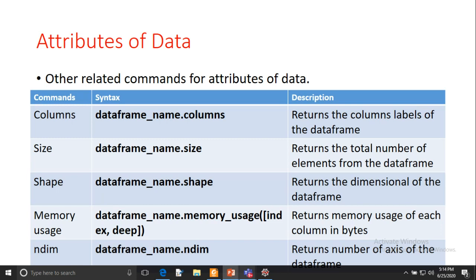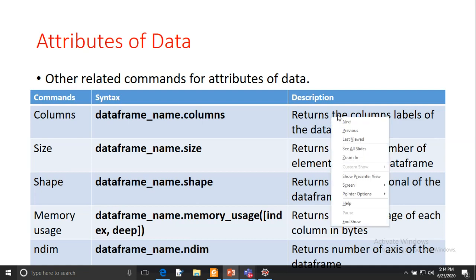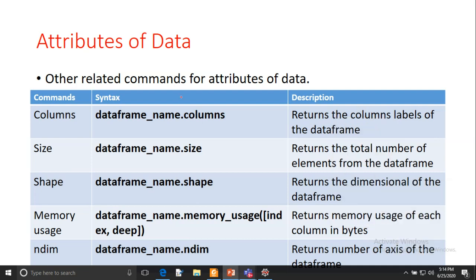We also have some other commands to access the attributes of the data. If you want to access the columns of the data frame, you can use the columns keyword. The syntax is the data frame name dot columns, and when you execute it, it returns the column labels of the data frame.